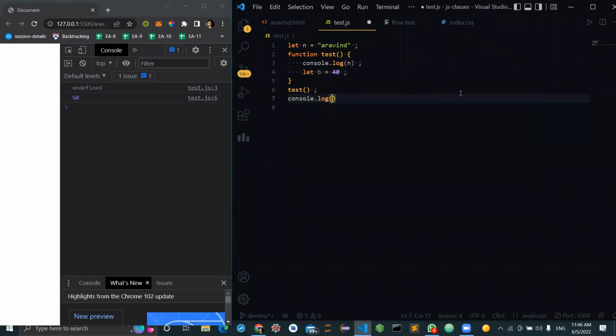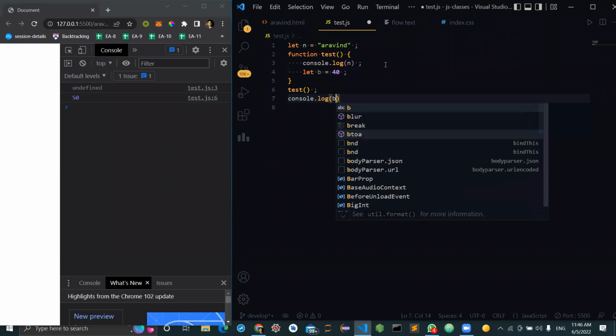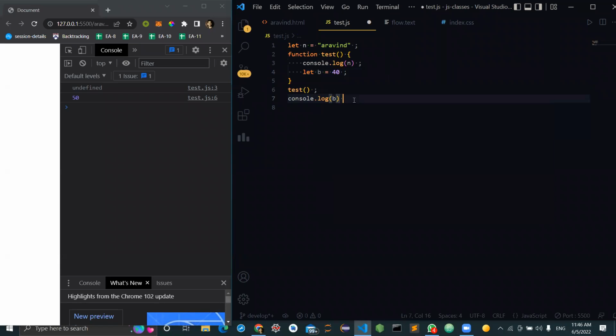Can you guess what will be printed here and what will be printed here? With your knowledge till now, give me some answer. What will be printed on line number 3? Just analyze yourself. In the stack memory, Arvind will be printed. I don't know why you are guessing that. Okay, let it be. You are guessing that Arvind will be printed.